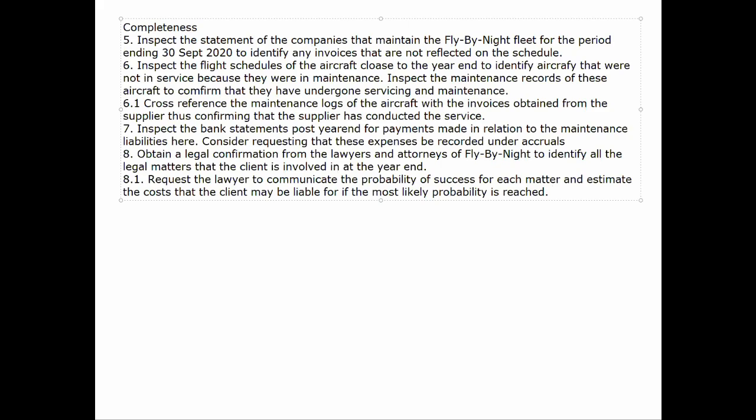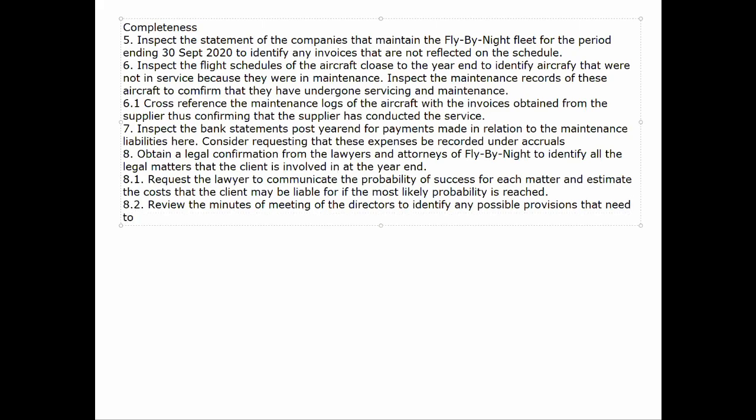So the next thing we can do to try and identify any provisions that are not captured in this balance is to look at the minutes of meetings, particularly the minutes of meetings of the directors. And when I say minutes of meetings, we must include the risk committee, if there is a risk committee, and we must include the risk register. We know all companies applying King 4 need to have a risk register. So this is a private company, but just for your information, they should have a risk register.